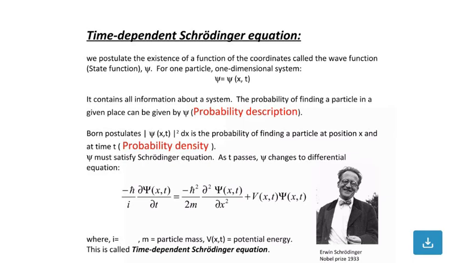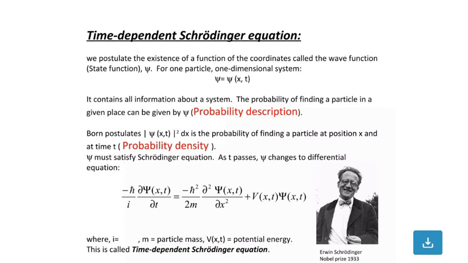So minus h cross by i dou psi of x,t by dou t is equal to minus h cross square by 2m dou square psi of x,t by dou x square plus V of x,t psi of x,t, where m is the particle mass and V of x,t is the potential energy at that position and time.